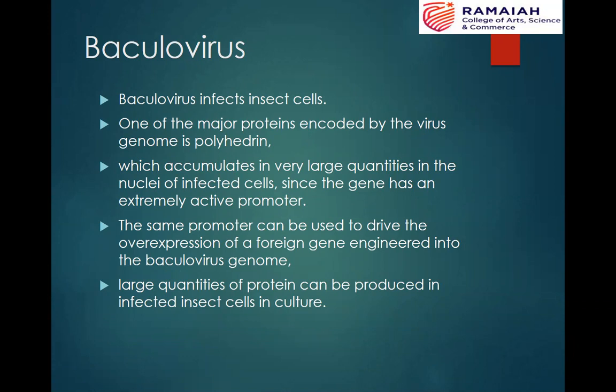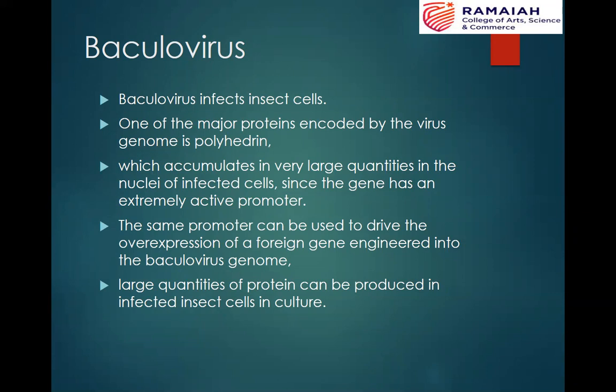These baculoviruses infect insect cells. When they infect the insect cells, one of the major proteins encoded by this virus genome is polyhedrin. This polyhedrin gets accumulated in very large quantities in the nucleus of the infected cells, since this gene has a very strong promoter. The reason polyhedrin is expressed in large quantities is that the gene that expresses this protein has a very active and strong promoter.